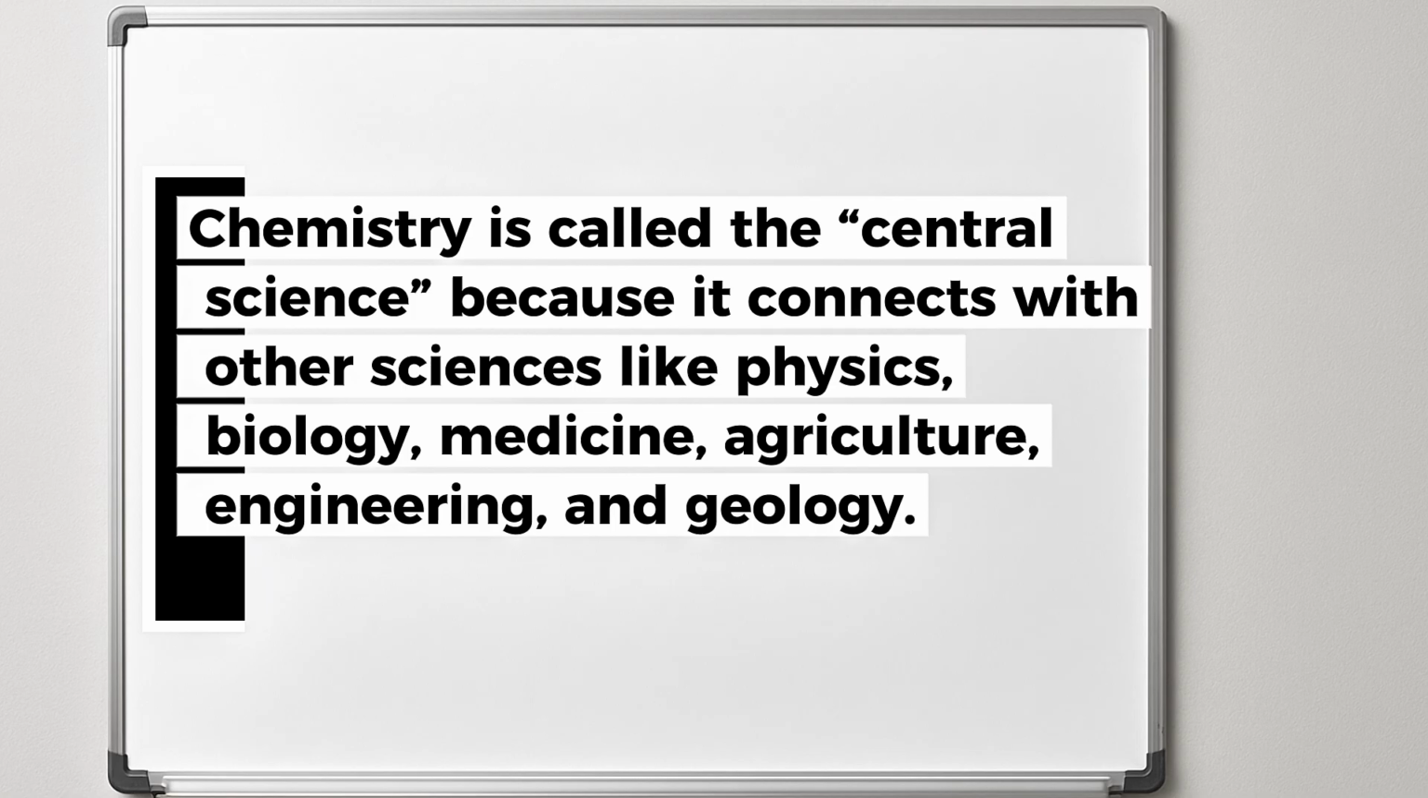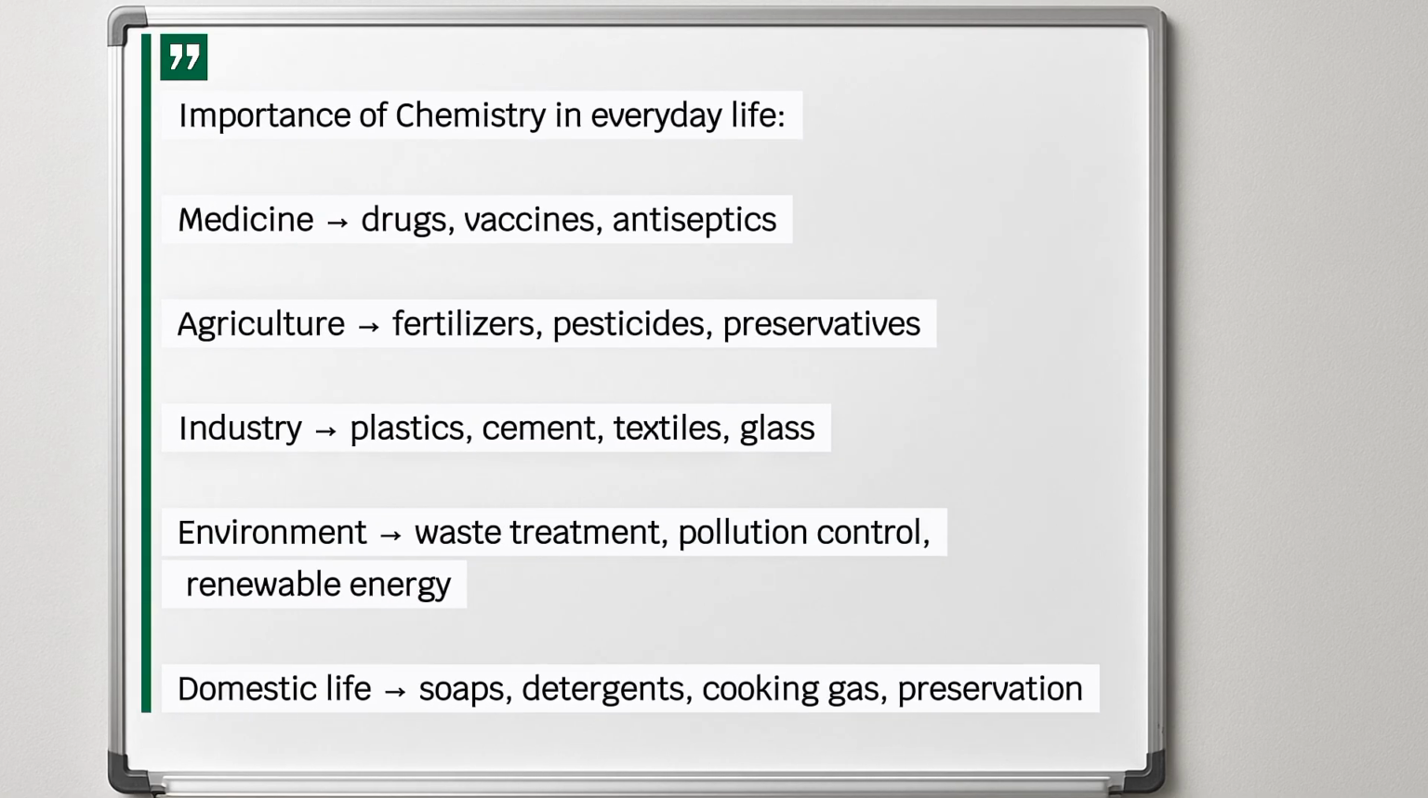medicine, agriculture, engineering. Hence, chemistry is behind the drugs, vaccines, and antiseptics that save lives. In agriculture, we depend on fertilizer, pesticide, food preservatives. In industry, things like plastics, metal, glass come from chemistry. For the environment, chemistry helps us treat waste, control pollution, and even develop renewable energy. And in our home, chemistry gives us soap, detergents, cooking gas, and food preservation.